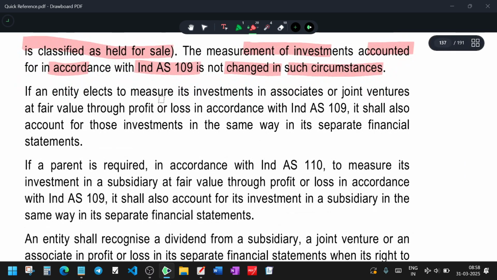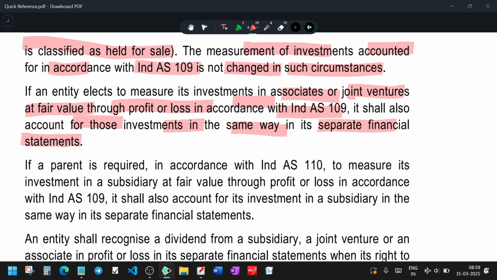If the entity elects to measure the investment in associate or joint venture at fair value through profit and loss in accordance with Ind AS 109, it shall also account for its investment in the same way in separate financial statements. So how you value your investment in joint ventures and associates in the consolidated financial statements as per Ind AS 109, the same value should be held in the separate financial statement.